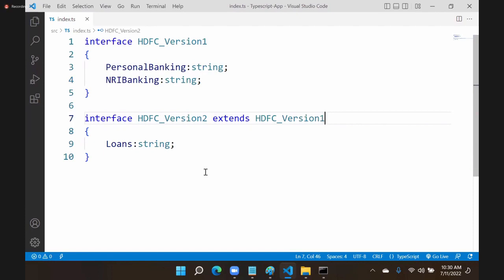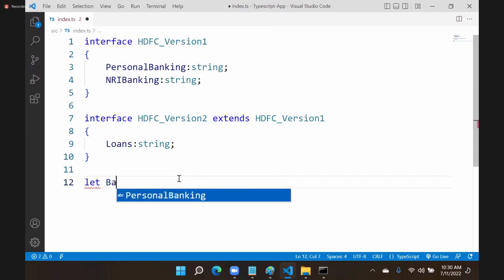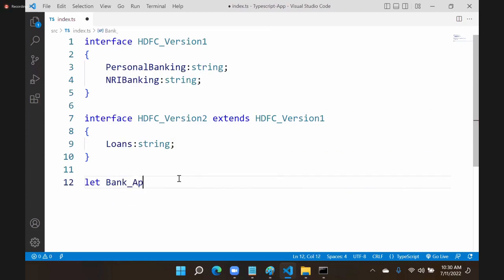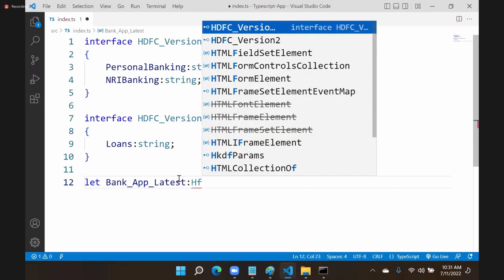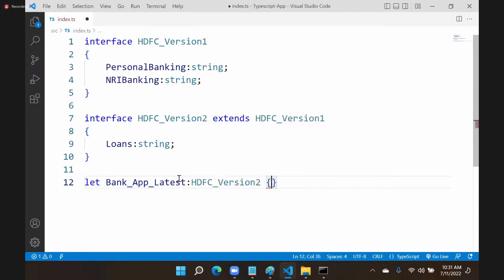Then automatically, suppose I am creating let bank app, and this bank app is the latest. That means it is using HDFC version 2. Understood? HDFC version 2. Am I right? It is of type HDFC version 2. Now according to that, it has to implement all three.